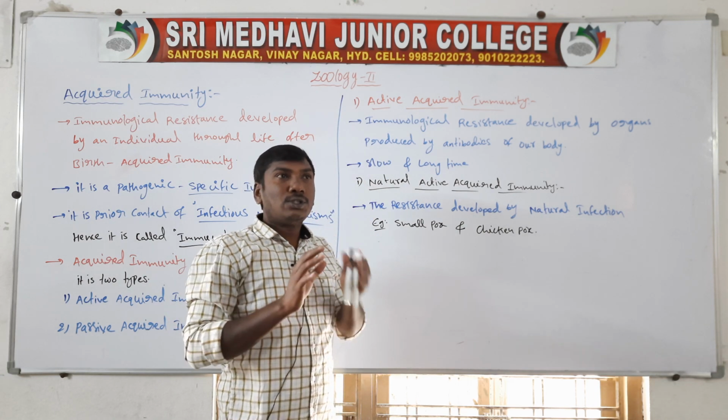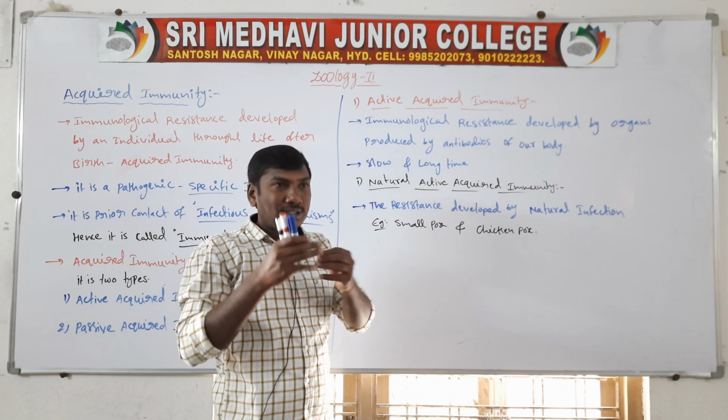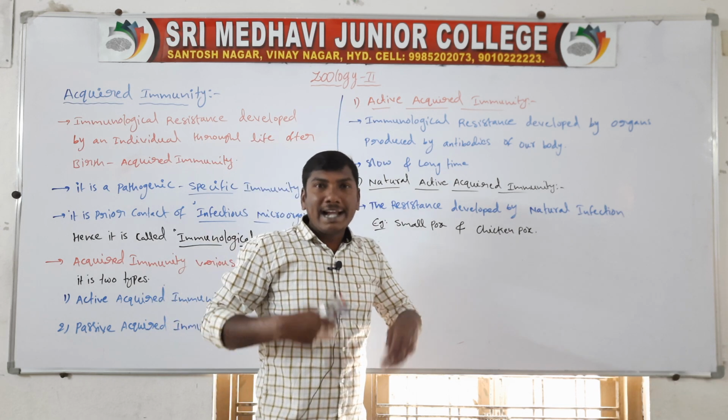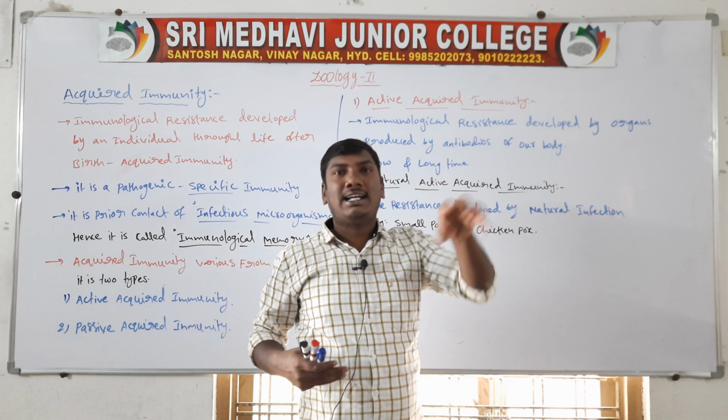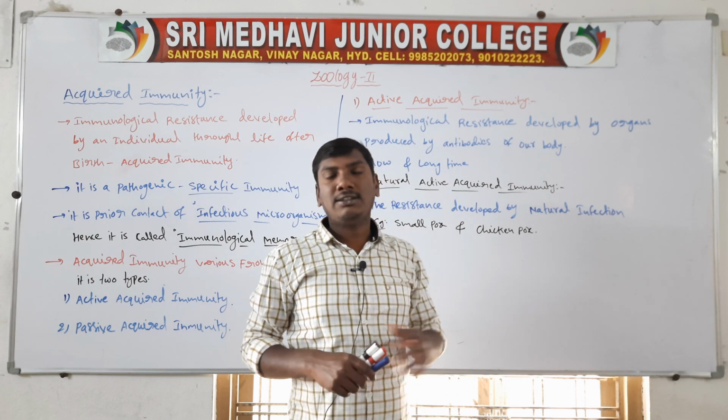After 10 or 15 days, our body slowly produces antibodies. These antibodies activate and cure the disease, smallpox and chickenpox.